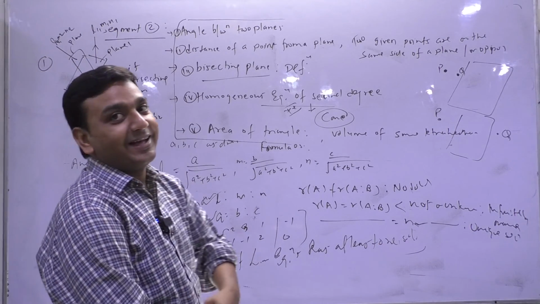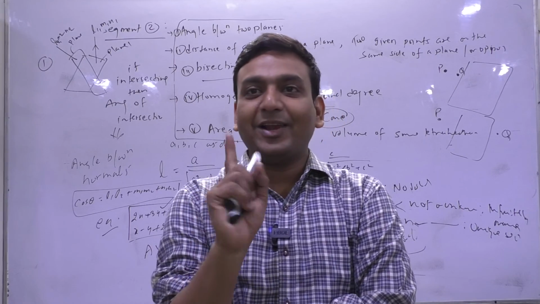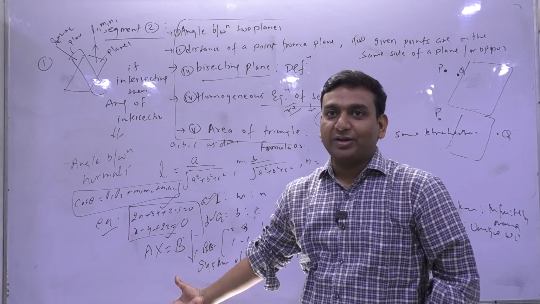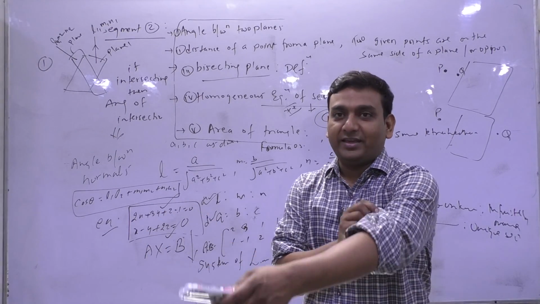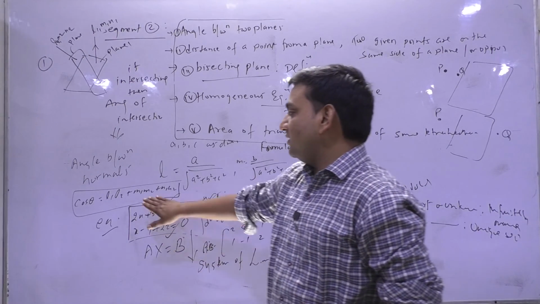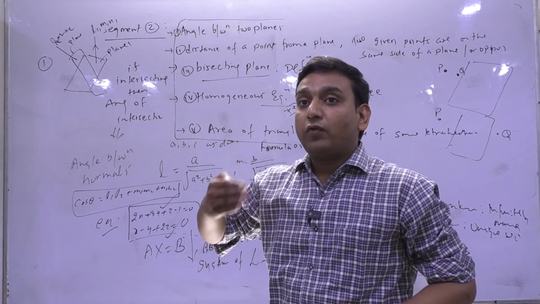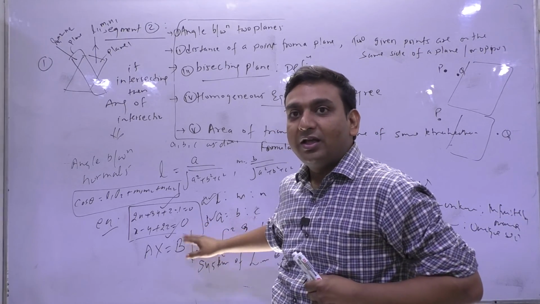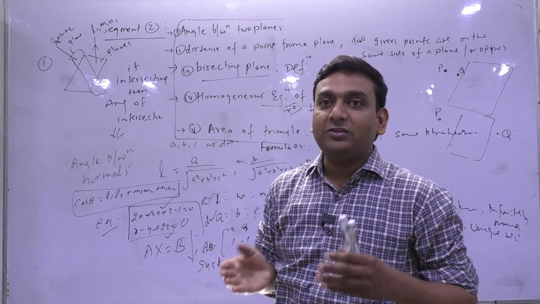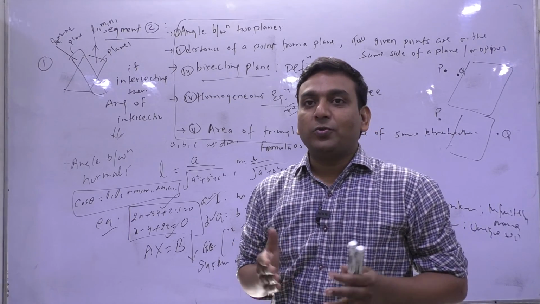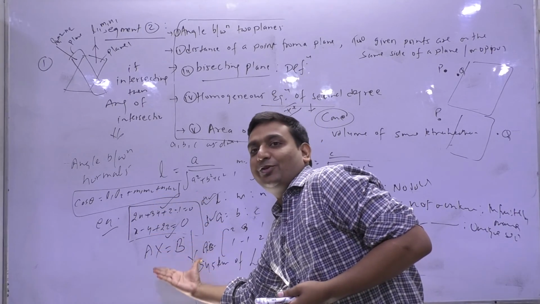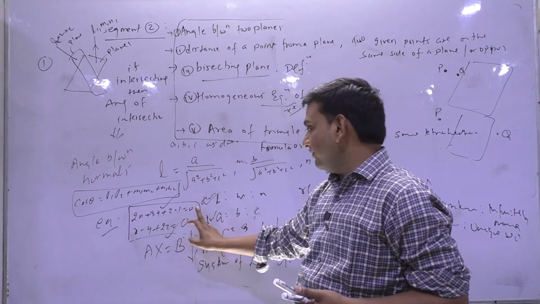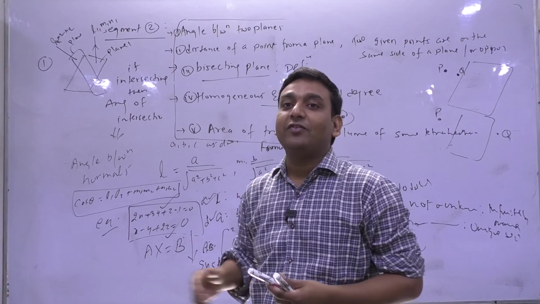Okay, I think I am done. Angle of intersection is clear. So no matter if 50,000 planes are given, the first step is this. In the subjective exam, such easy questions they are not going to ask, but for better understanding to use further, we should have this. When we will be in the cone, we should have this idea of whether these planes intersect or not. So planes are nothing but a system of linear equations. Don't confuse here, this is not homogeneous because one will be taken here. So non-homogeneous system of linear equations.